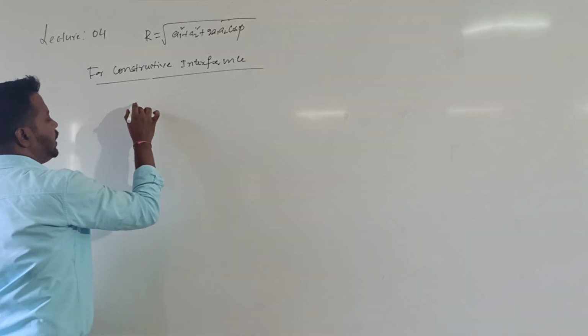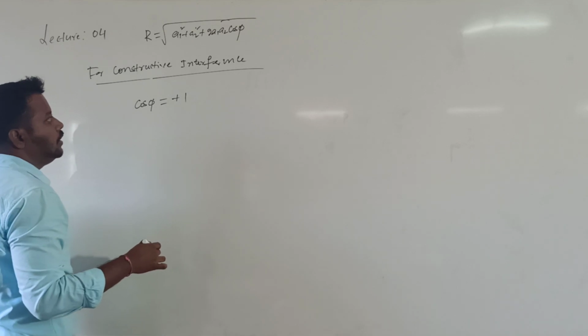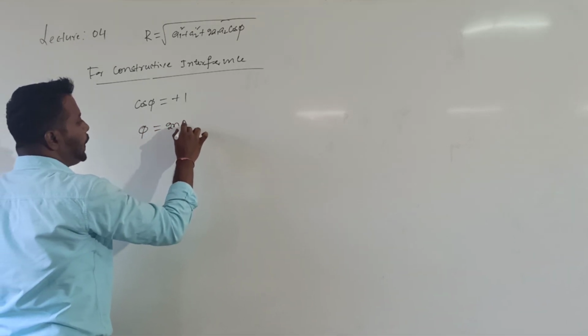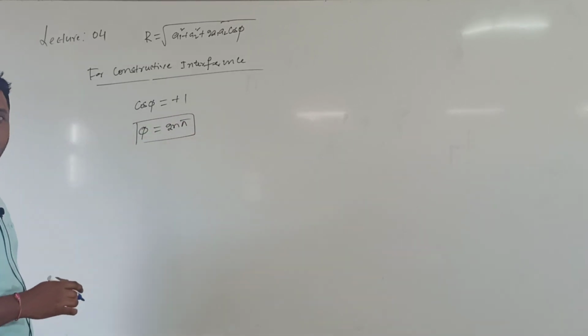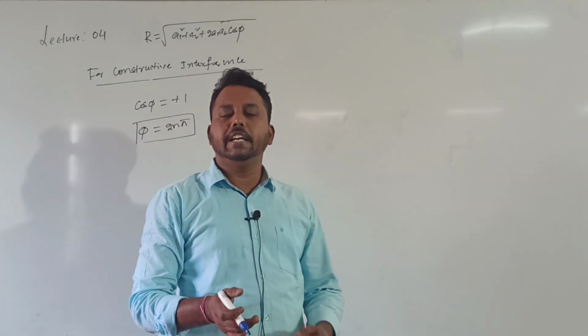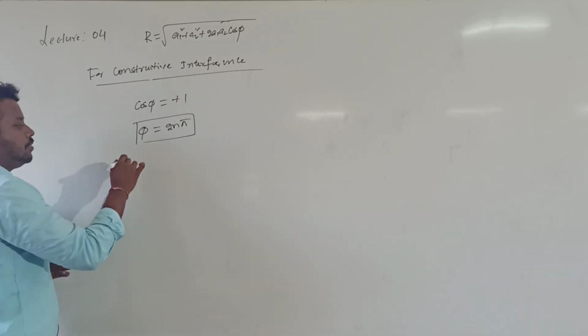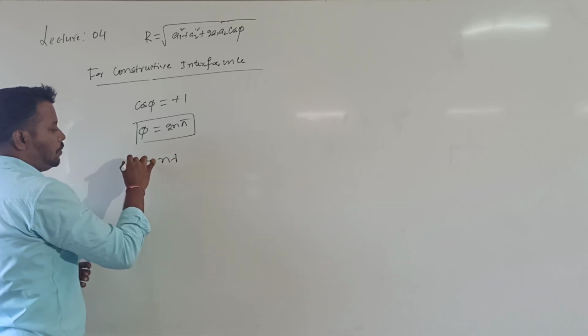For constructive interference, as we already wrote yesterday, cos phi should be equal to plus 1, and cos phi equal to plus 1 means phi should be equal to 2n pi. Whenever the phase difference between the two interfering waves is an integer multiple of 2 pi, they will interfere constructively and we will get maximum intensity, and the corresponding path difference x is equal to n lambda.